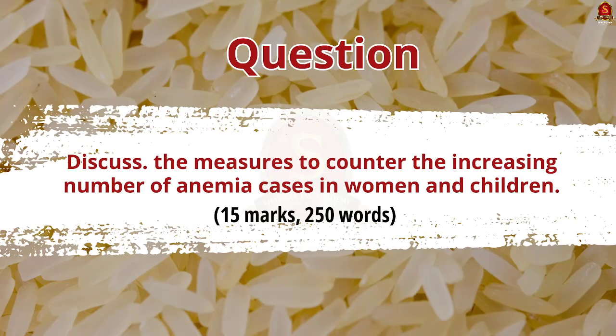So friends, that's all for today's discussion. Displayed here is today's main practice question. Interested aspirants can write it in the comment section below. The question is, discuss the measures to counter the increasing numbers of anemia cases in women and children. See, it is a 50-mark question and it should be around 250 words. Please write it in the comment section and we will do the review.